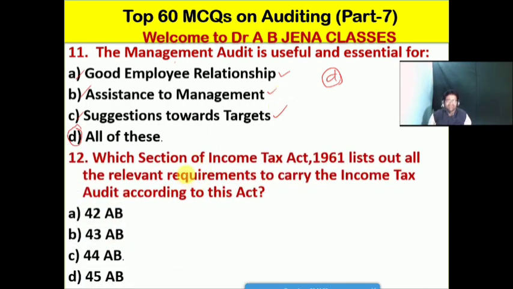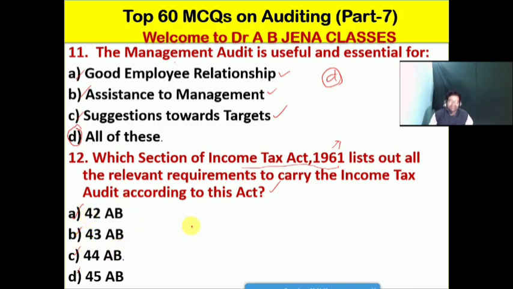So next one हम देखेंगे, कौन सा section of the Income Tax Act. Friends, you have to remember the Income Tax Act, 1961, lists out all the relevant requirements to carry out the income tax audit. So कौन सा section, whether A, 42AB, B, 43AB, C, 44AB, D, 45AB?